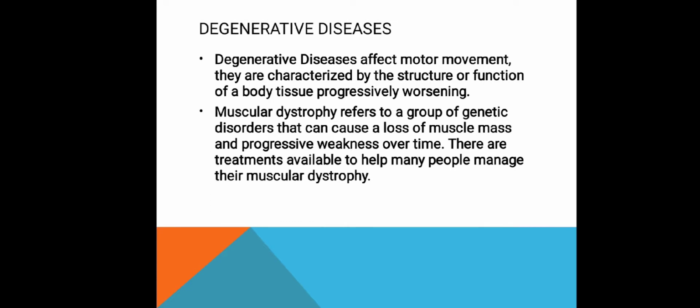And now, let us move on to the next topic, the degenerative diseases. Degeneration refers to the process by which tissues deteriorate and lose their functional ability due to traumatic injury, aging, and wear and tear. What are the most common degenerative diseases? Some of the most common types of degenerative diseases are cancer, diabetes, Parkinson's, Alzheimer's, rheumatoid arthritis, and osteoporosis. Millions of people around the world are affected by these diseases.